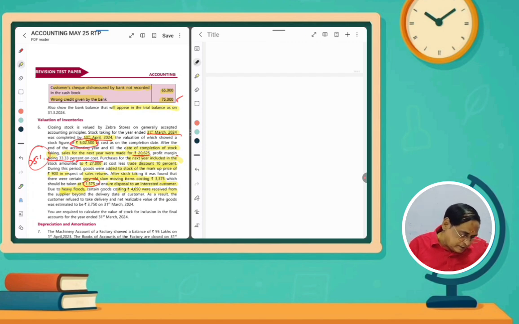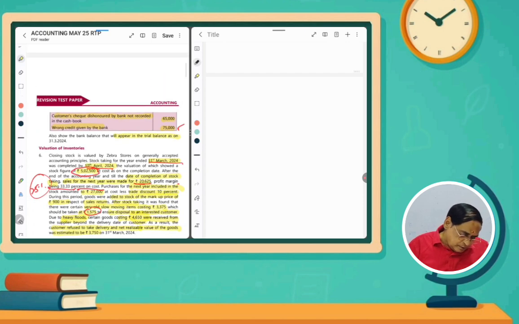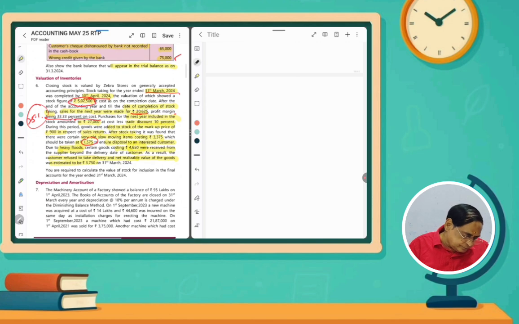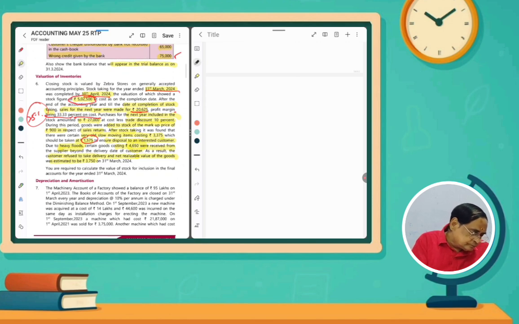So as a result, the customer refused to take delivery, and net realizable value of the goods was estimated to be rupees 3,750. Actual cost is 4,650. Now this one is 3,750. So this is an adjustment we have to make. So you are required to calculate the value of stock for inclusion in the final accounts.